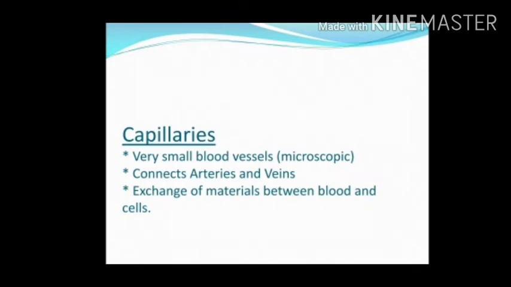Capillaries are very small and fine. They can only be seen with a microscope. They form a network in the tissues in all parts of the body. Capillaries join up with each other to form veins. Thus, they are connecting links between arteries and veins. Through the thin walls of the capillaries, oxygen and nutrients pass from blood into tissues, and waste products and carbon dioxide pass from tissues into blood.